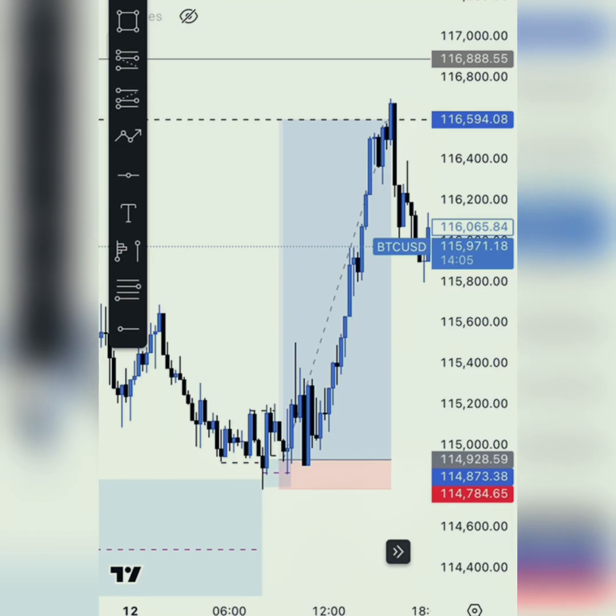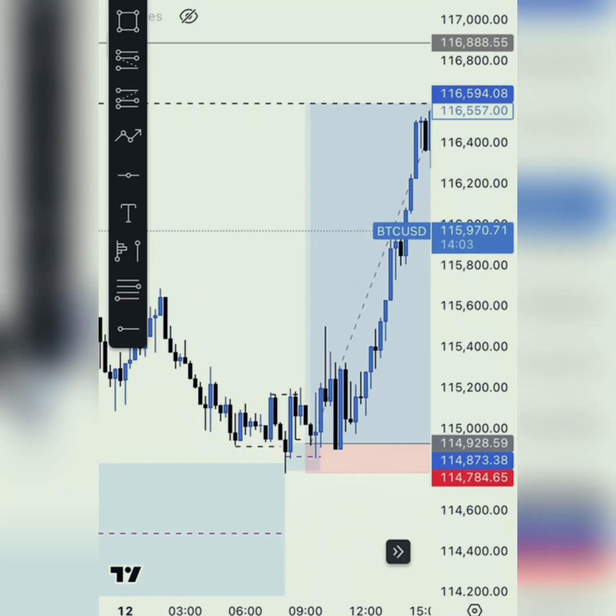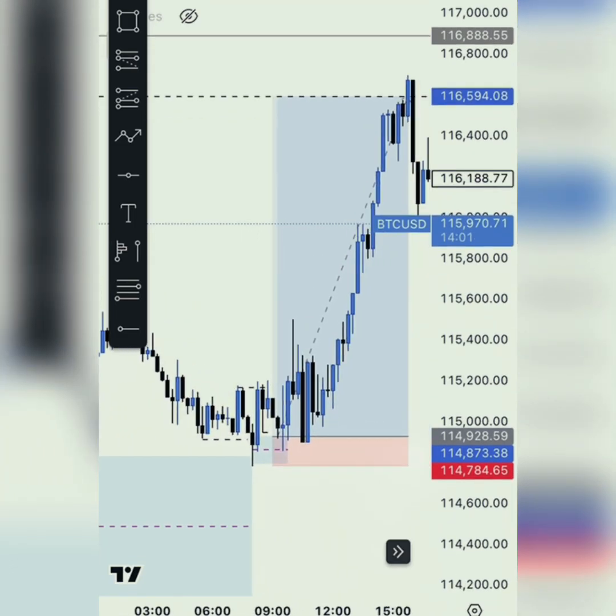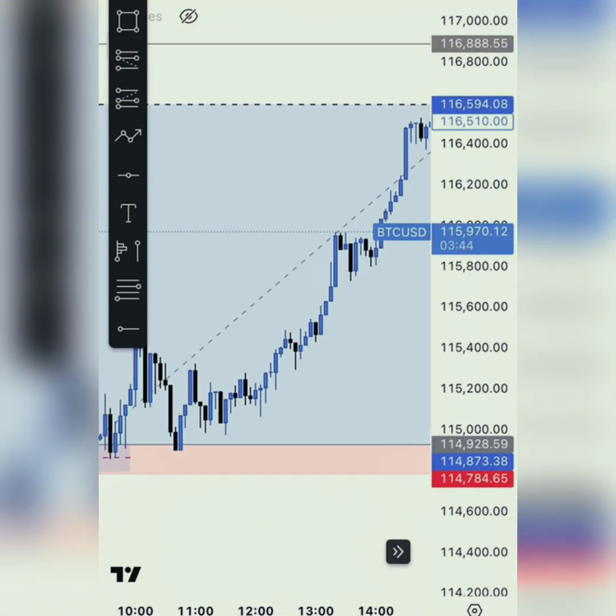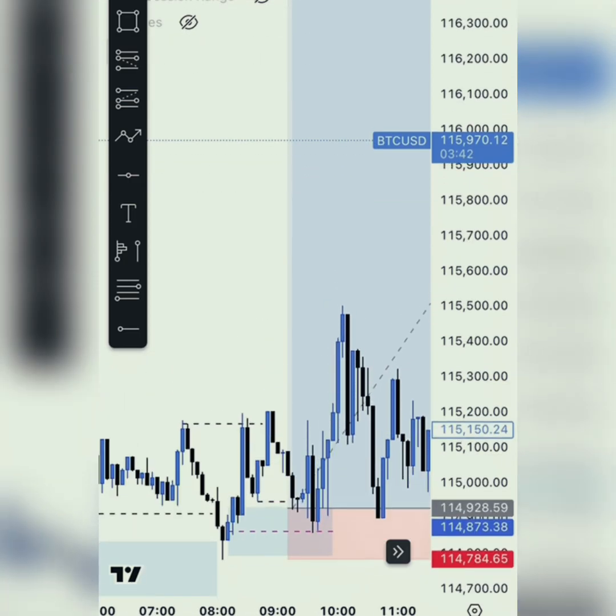So when I came on 15 minutes, I spotted what? I spotted an engulfing candle going to the upside, and I spotted what? A first candle that pushed back, but just touched the wick of another block, but didn't touch the body of the other block. And I needed to see what? A clean break of structure to confirm the trend is going to hold, right? So that was what I waited for.